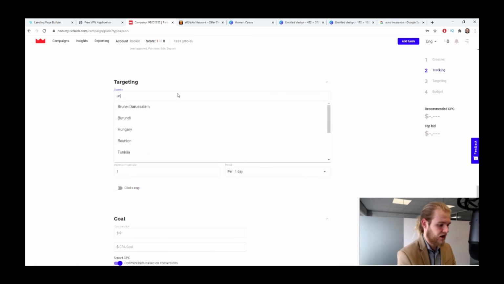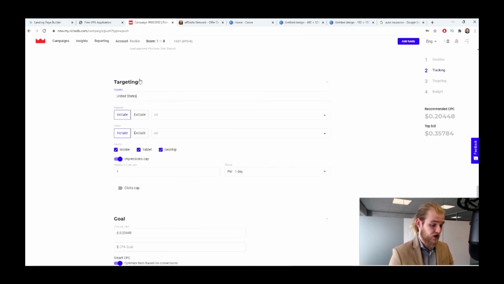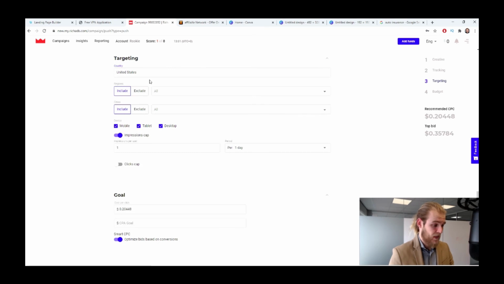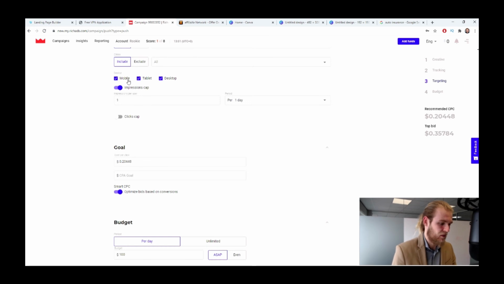Then we have the targeting, so type in the country that you're targeting right here. If you want, you can do specific regions or specific cities. You can include specific regions or cities or exclude specific regions or cities. But in the beginning, I want to test all the different placements to see what's working. I'm not going to guess on certain cities that do or do not work. I want the data to tell me, okay, which cities, which regions are hot before I start targeting on specific regions and cities. All right, then we have the devices, so mobile, tablet, or desktop. Let's do only mobile, for example.